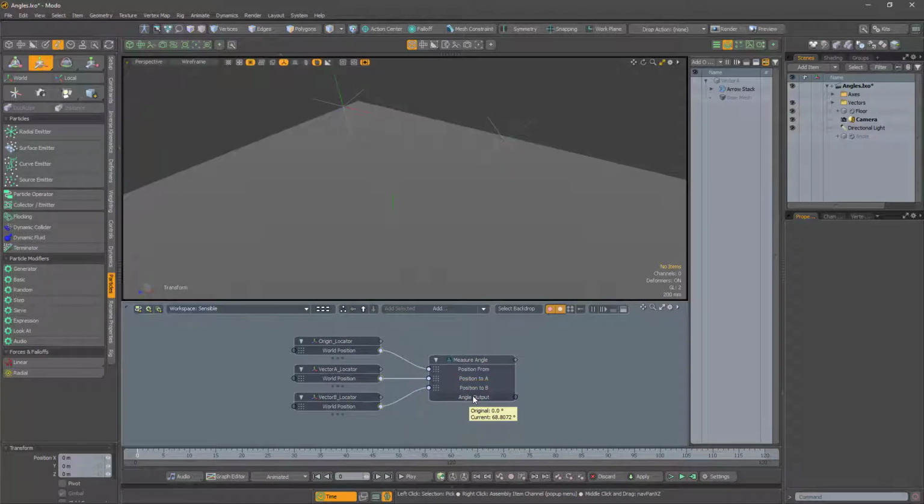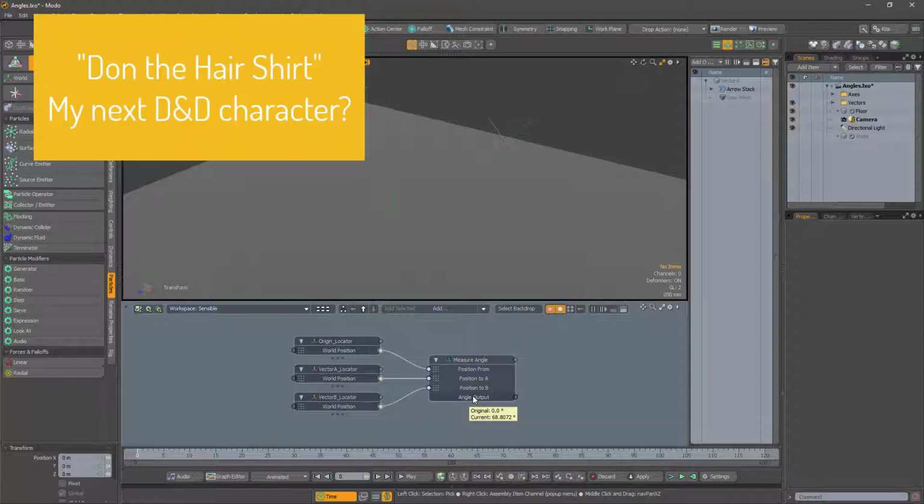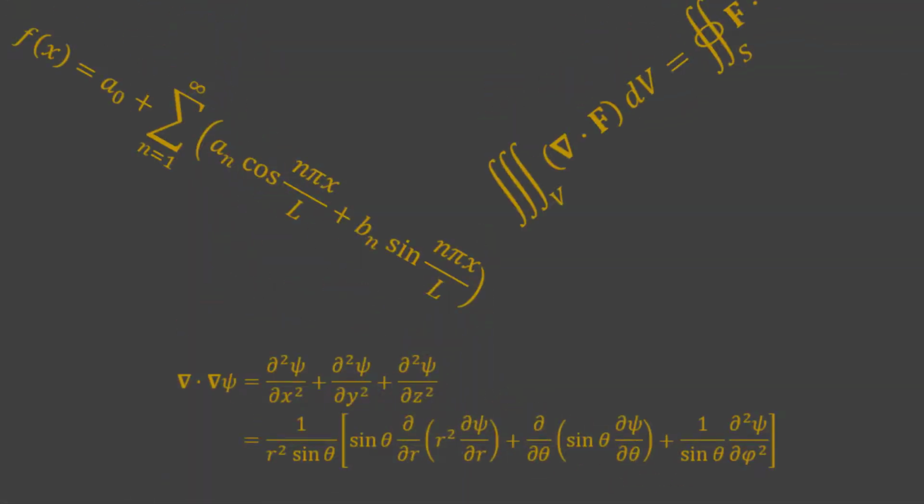But that was far too easy. Let's don the hair shirt and do it the old-fashioned way. We're going to have to use some maths. Be not afraid. The angle theta between 2 vectors can be calculated using this formula.